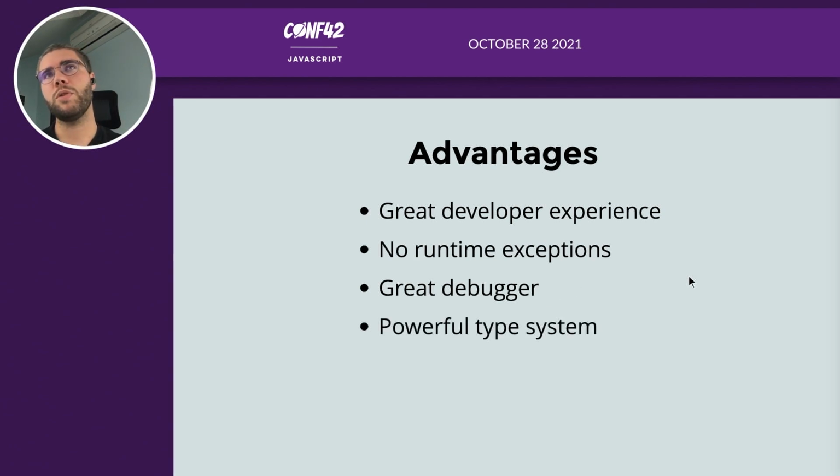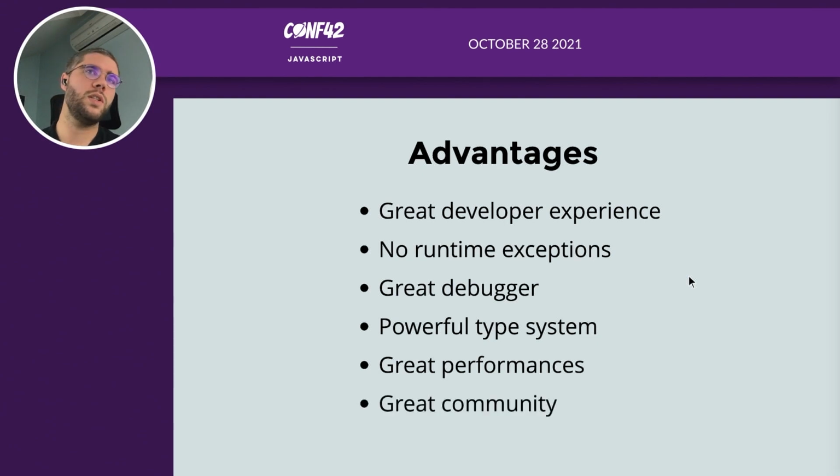The type system is really powerful. It will always try to reduce the possibilities of your variables to handle fewer and fewer cases, so it's really nice. The performance is really great, and the community, once again, is amazing.